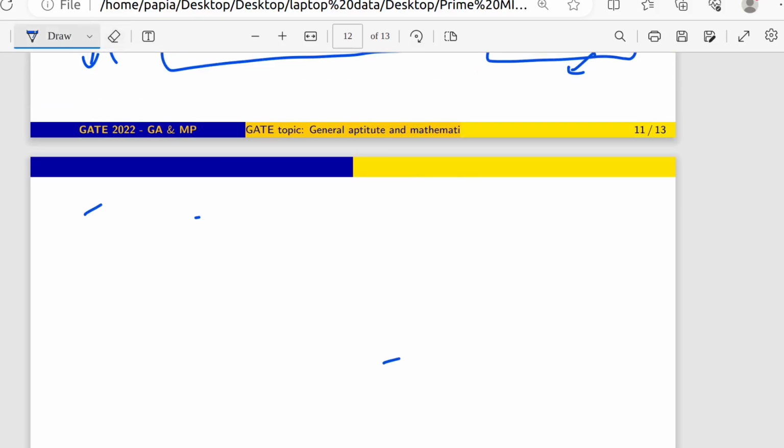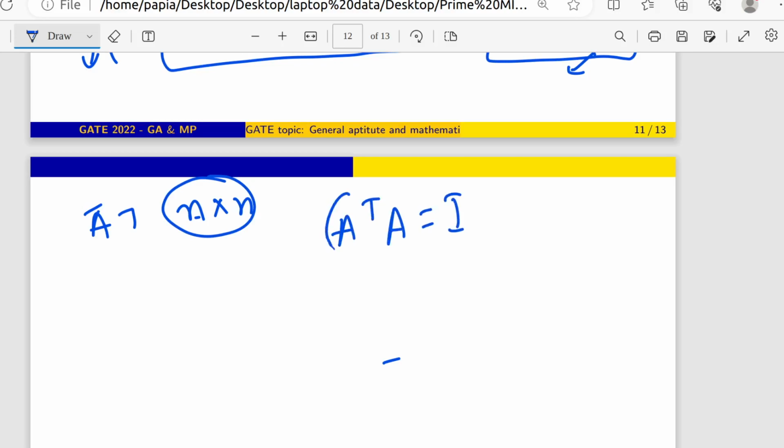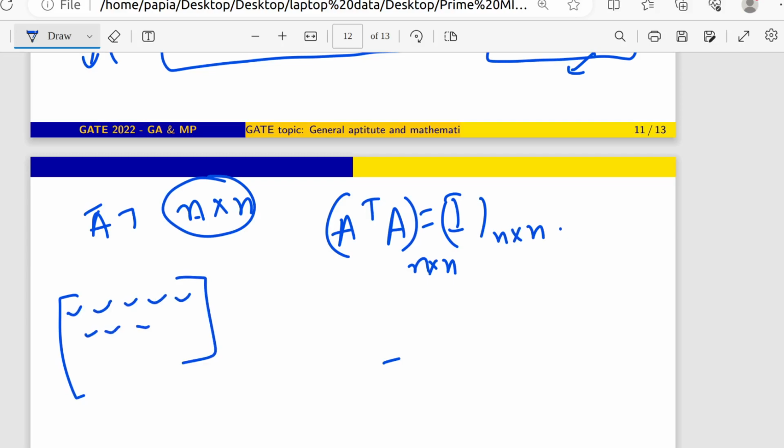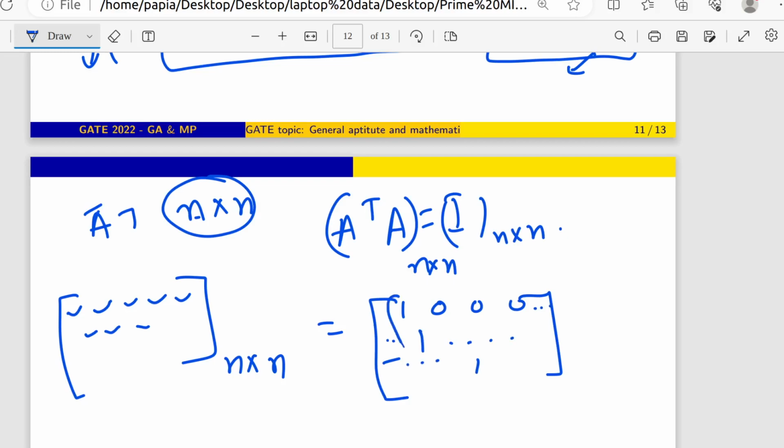Okay, so now in that n by n matrix, A transpose A will be I, and each and every term is an n by n matrix. So that means in the left hand side I am having something like that. These are nothing but the terms, right? This is an n by n matrix. And in the right hand side, only in the diagonal term I can have 1 value, and in the off diagonal all terms I can have 0 value. Is it clear?